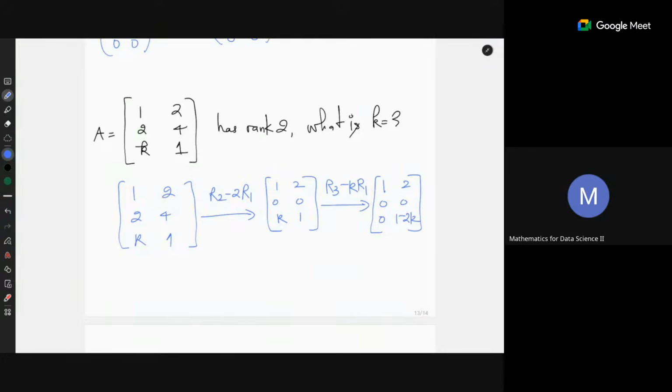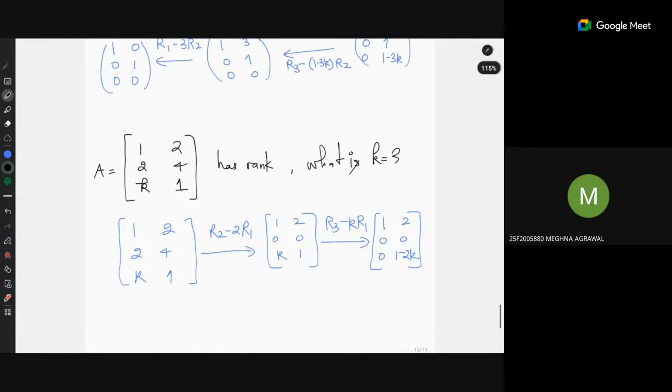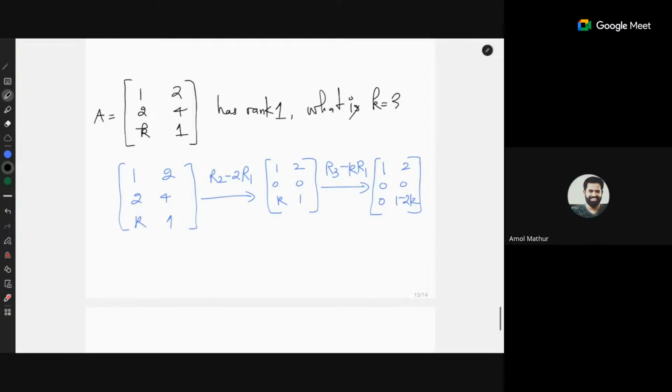Right. So this is also not a good question. So let's take rank to be 1. Now in this question, k can be any value other than half. Yeah, that is good. Now I've changed the question. So I'm improvising. So now you have a matrix that has rank 1. Then what is k? Now you can have definite values.